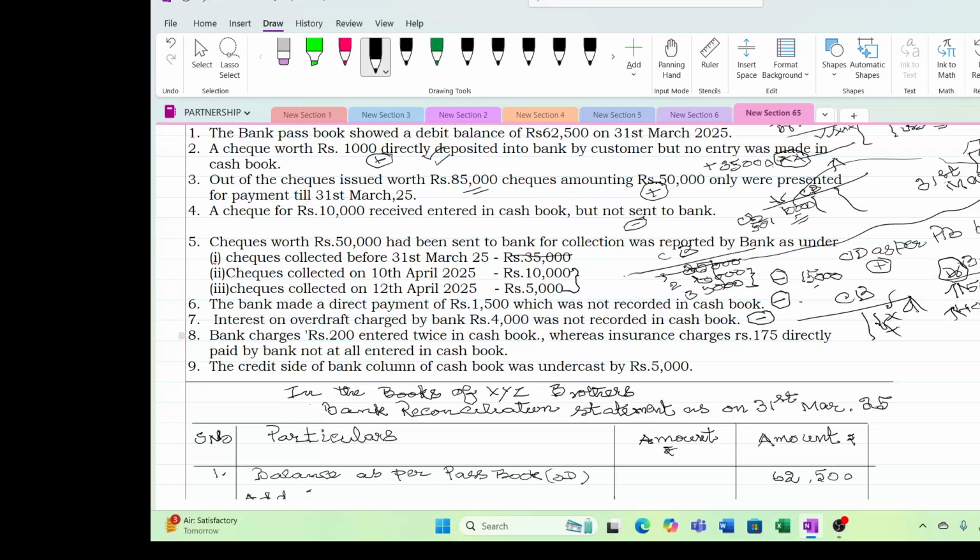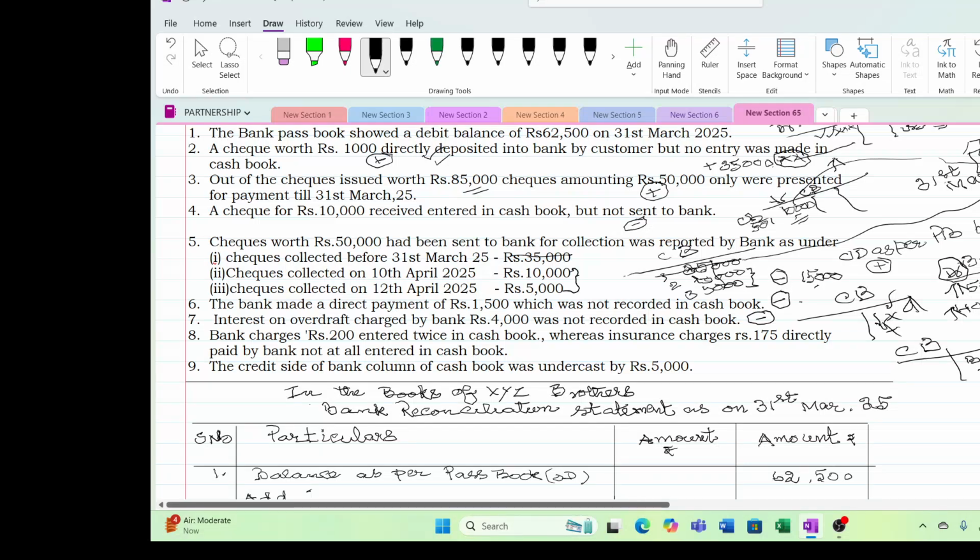Then bank charges entered twice in cash book. See here. In the cash book, what they did on the credit side, payment side, we are making the charges on the credit side only. I wrote for 2 times. But bank will only increase my loan by 1,200, not 200.